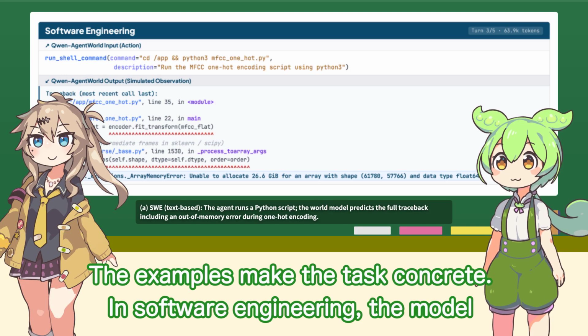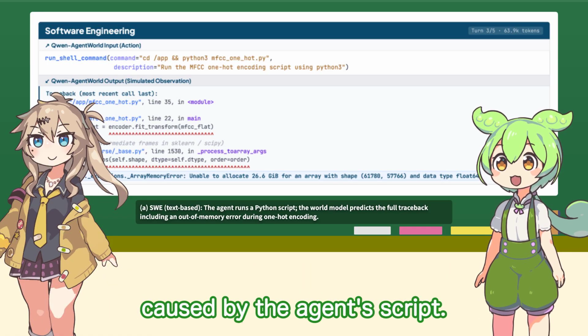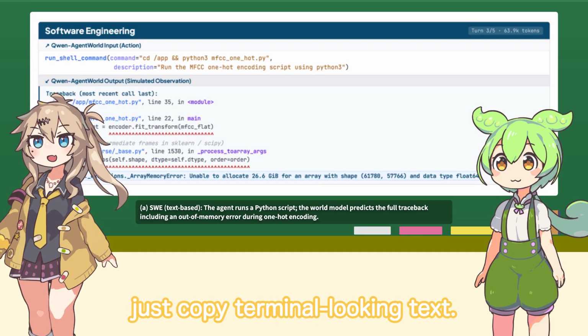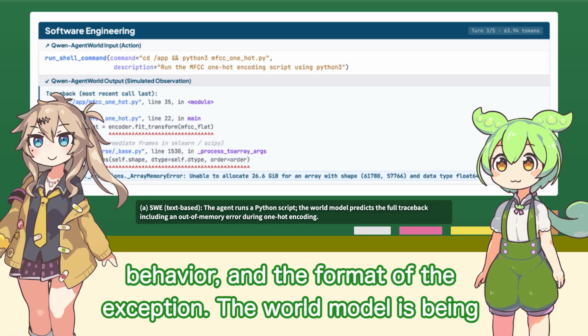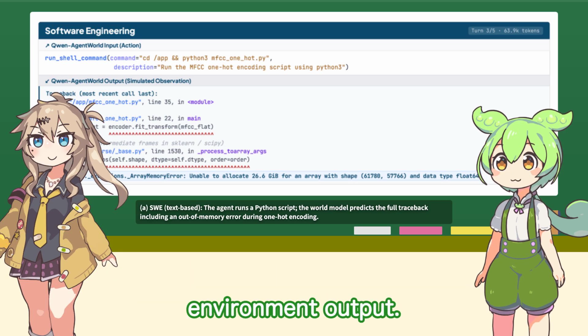The examples make the task concrete. In software engineering, the model has to predict the Python traceback, including the memory allocation failure caused by the agent's script. That means the model has to understand the program state, not just copy terminal-looking text. Exactly. The prediction depends on array shape, memory size. The world model is being judged on whether the simulated observation matches the real environment output.